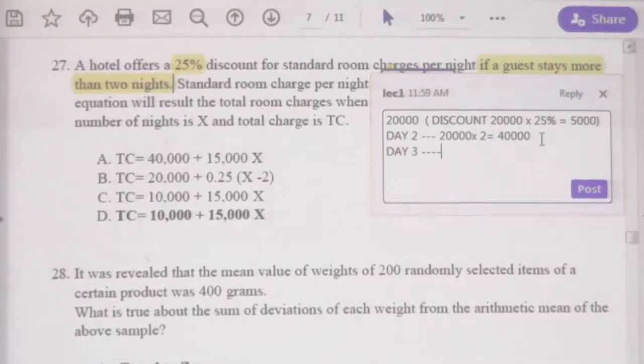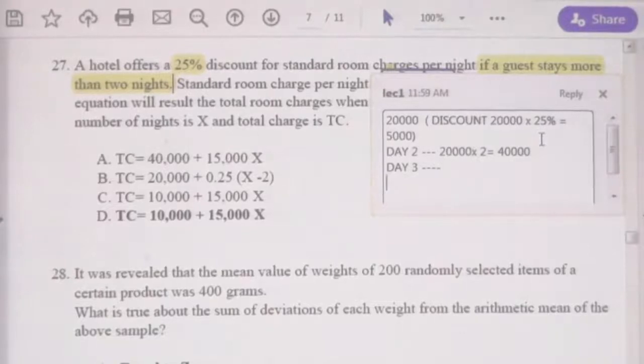If from night 3 onward the discount is effective, what would be the total cost? Now think about that. First day 20,000, second day 20,000, third day 15,000. Then what is the total value? 55,000. Let's calculate.